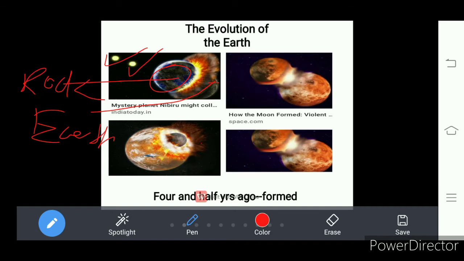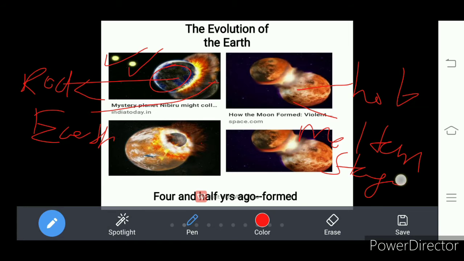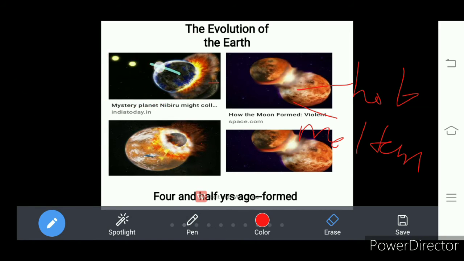Okay. And what do you see here? It is very hot. The color of the earth, you see how it is red in color. It means hot. Understand? That means in the second stage, molten stage. So in the molten stage, some massive rocks and other substances from the space hit the molten earth surface, so that the size of the earth grew.